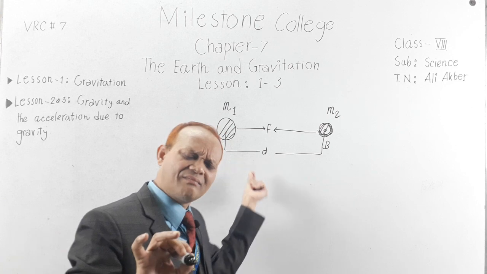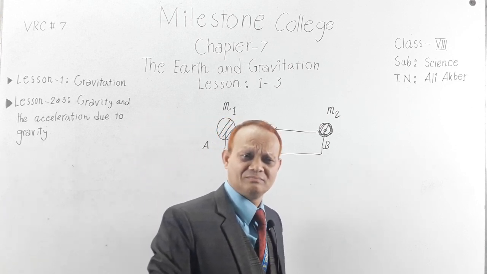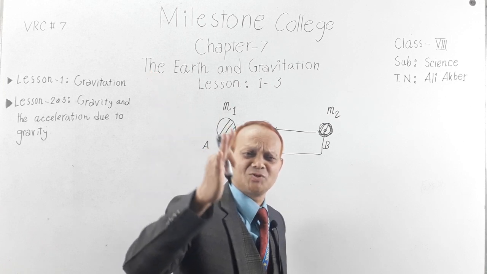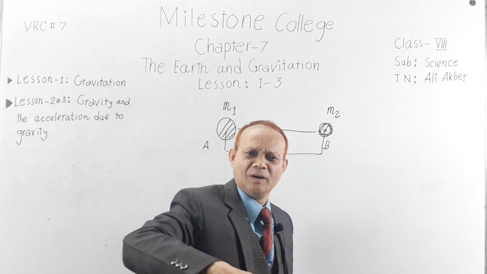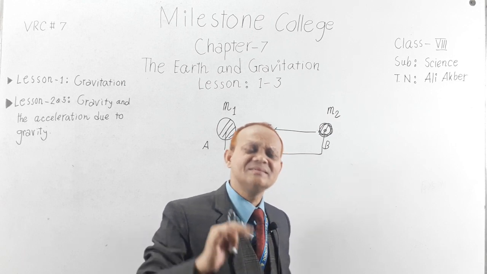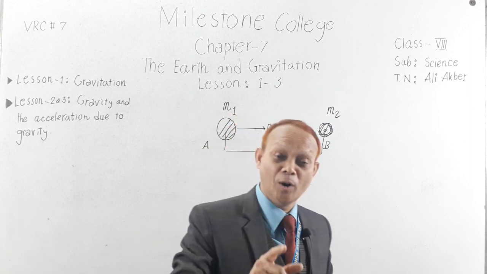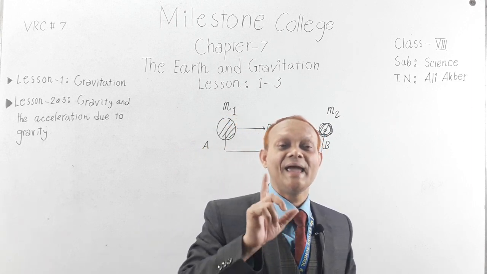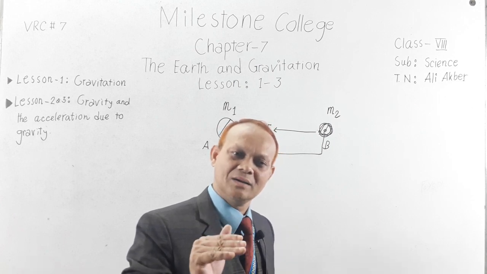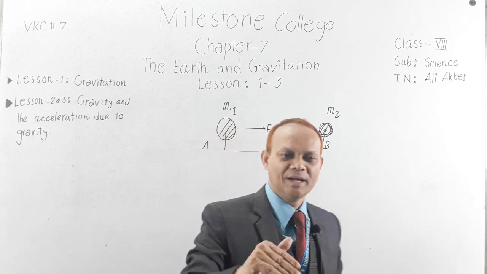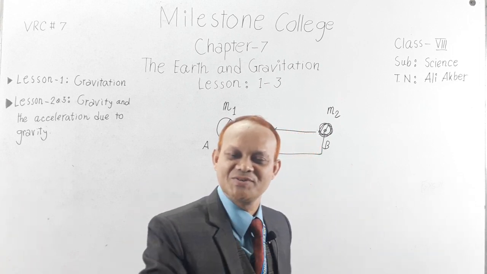This relation was established by Sir Isaac Newton, the man who became astonished when the mango fell down. And this is called Newton's law of gravitation and gravitational force.